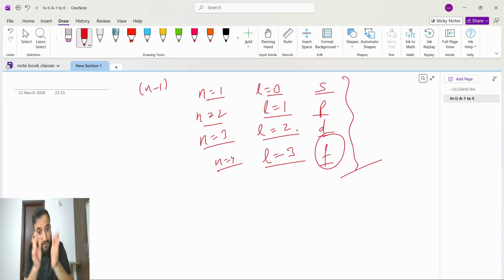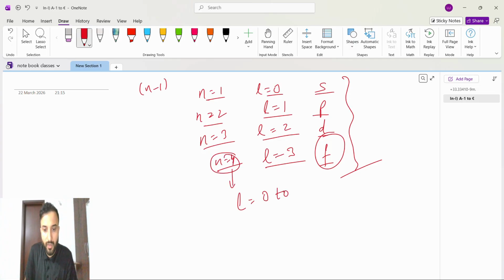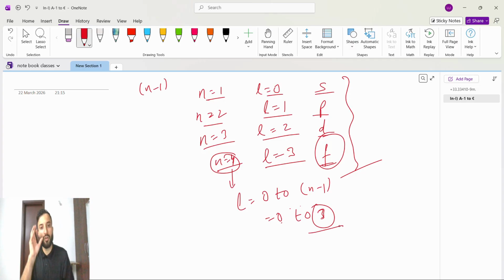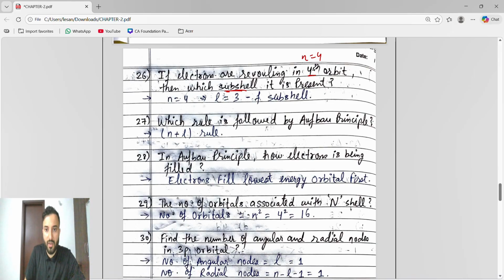In the synopsis, I explained the concept, because many students got this doubt: sir, if n equals 4, the L value is 0 to n minus 1. So L value is 0 to 4 minus 1, which is 3. Then why do we take only this 3? Why not 0, 1, 2 for the f? In the synopsis I explained the thing, so check out the synopsis for detailed understanding. Okay, very important. So n is 4, L is 3, f subshell. So if n is 4, which subshell? f subshell.